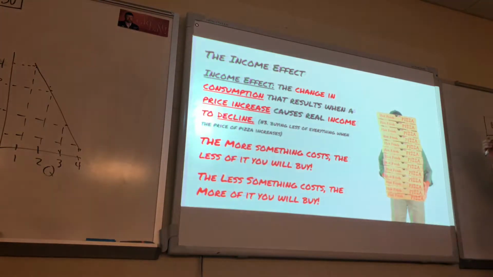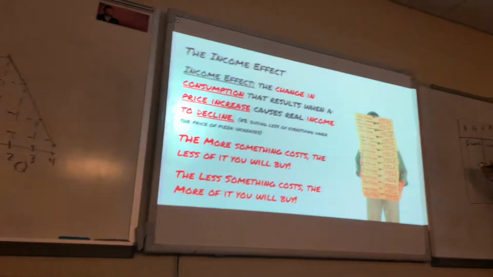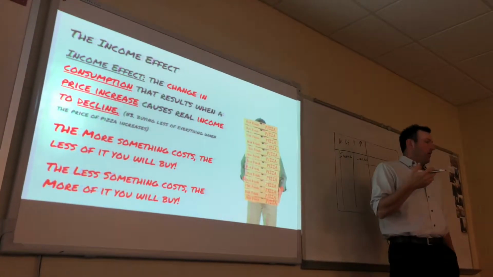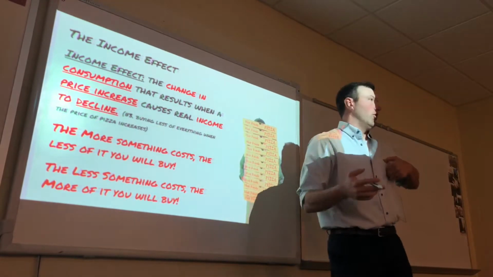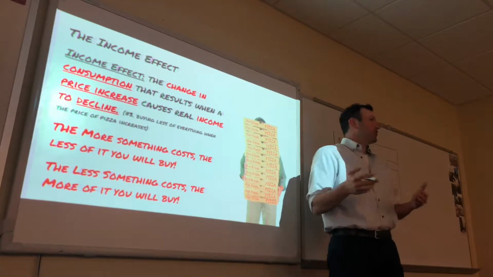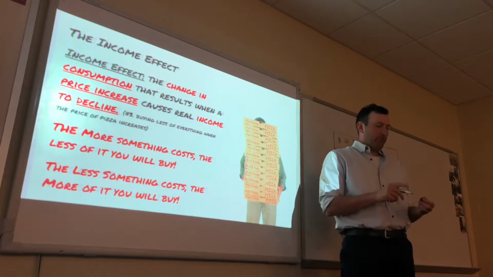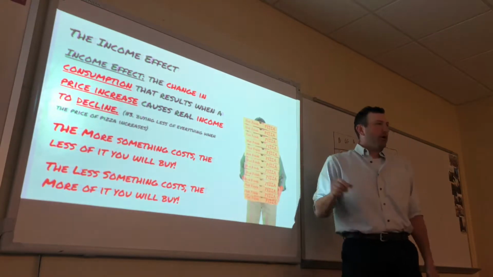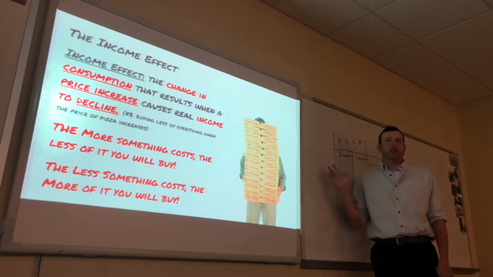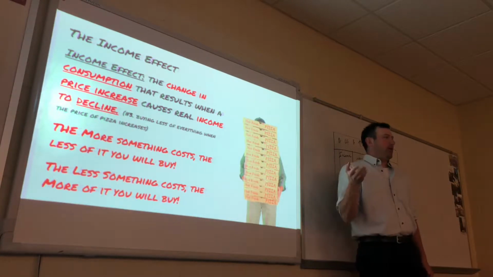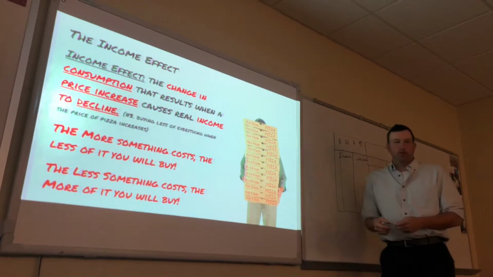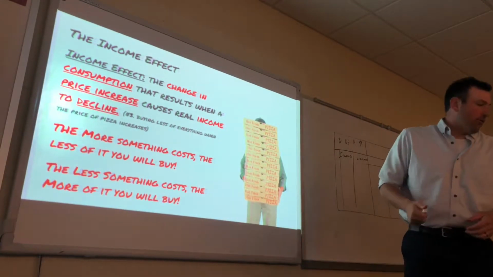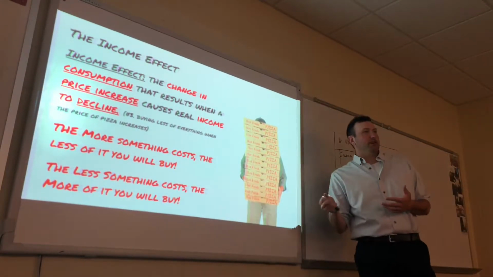So that being said, the income and substitution effects control your buying pretty much. When you don't have money, you consume less. This is called the income effect. So if the price of A increases, with the income effect, you're automatically going to buy less of it. That's just the law of demand. So you have the law of demand on one side versus the effect itself.